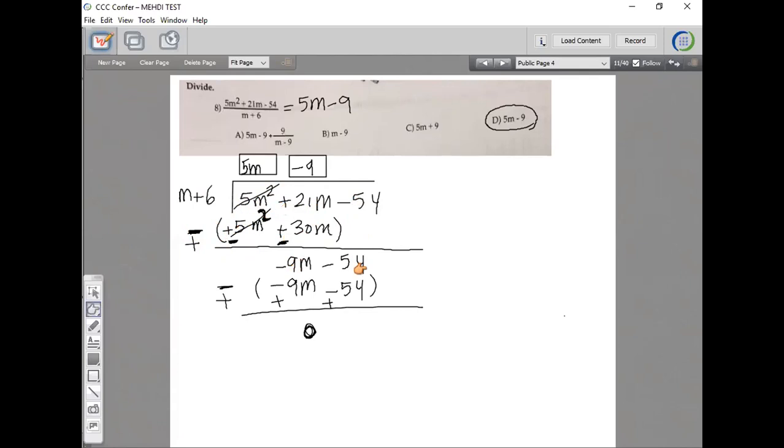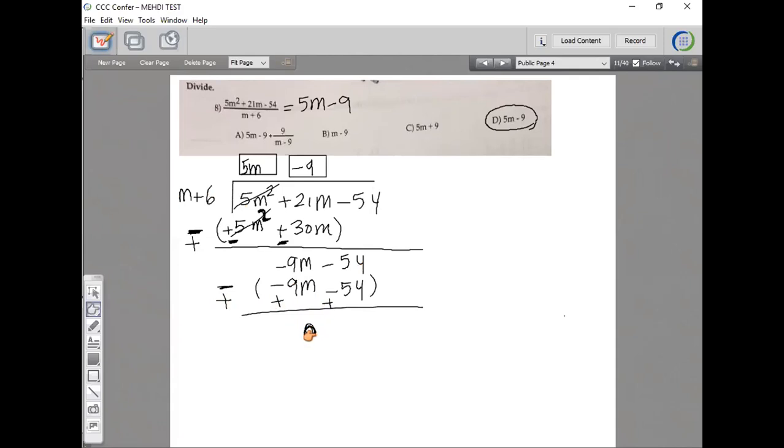We bring 54 down. Then again, ask yourself, what times m gives you minus 9m? It's minus 9. You distribute minus 9 with m plus 6 and record it down here. You get minus 9m. Minus 9 times 6 would be minus 54. You subtract to find the remainder. Change the subtraction to addition, change the sign. In this case, you get a remainder of 0.